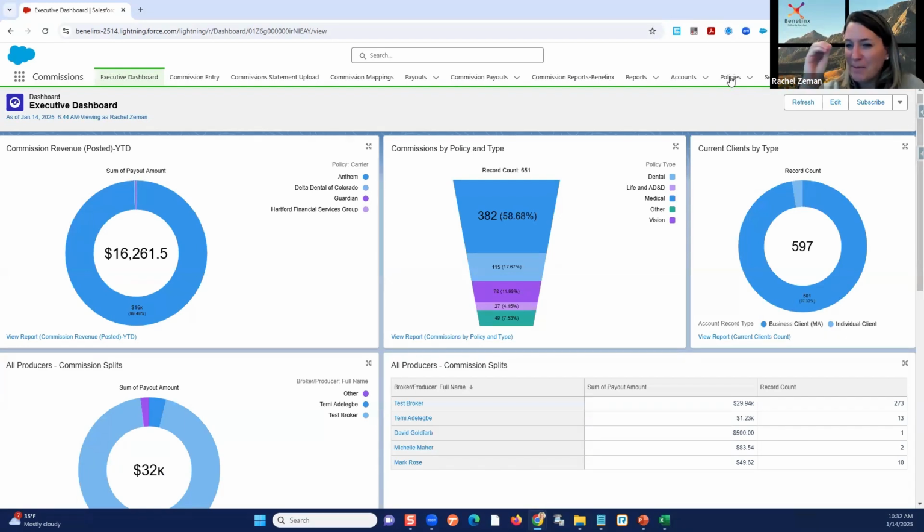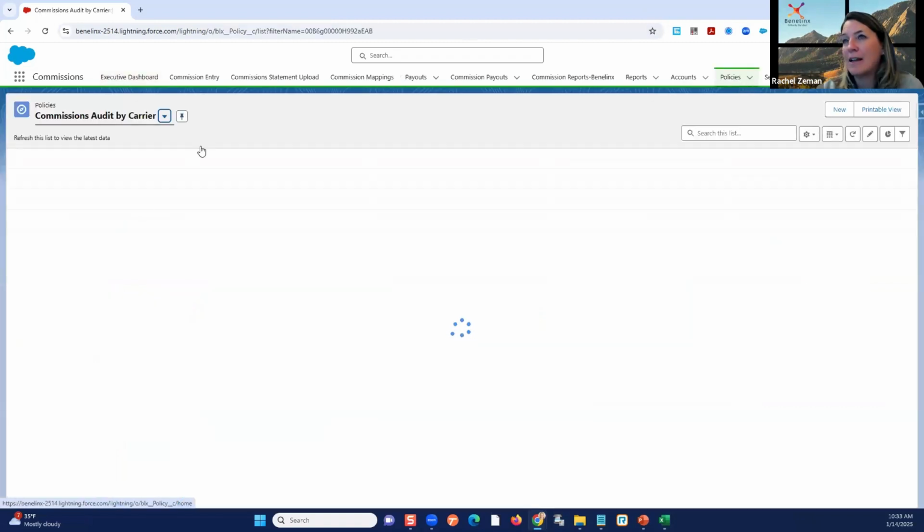This is the beautiful thing about building Benelinx into Salesforce. Every other system out there, when you go into a different module, you're going into a different module, right? Not us. So we can pull that policies object right into our commission. So now instead of going back around through the agency management app, guess what? I can go right here. Look at that. Boom. There I am.